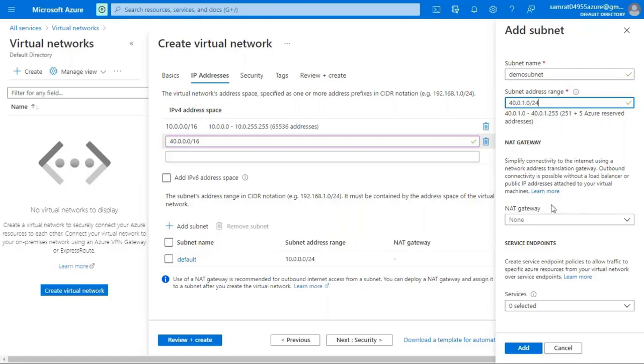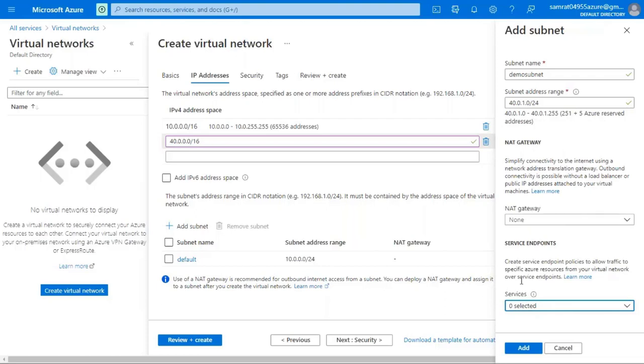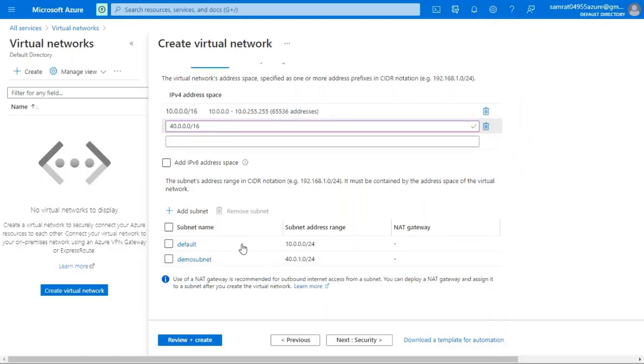So in the NAT gateway, what is a NAT gateway? It simplifies connectivity to the internet using a network address translation gateway. We'll not be using any NAT gateway, so it will be on default. We can also use services like Microsoft Azure Active Directory, Azure Cosmos DB, cognitive services, event hubs, key vault services, and all. We'll not be using any of the services. So click on add. Once you click on add, you can see that another subnet is created. We'll be selecting the default and the demo subnet also.